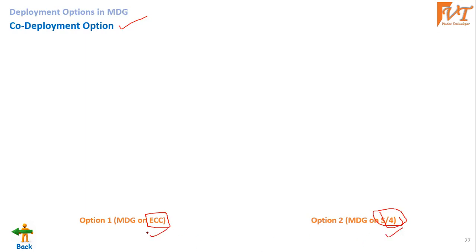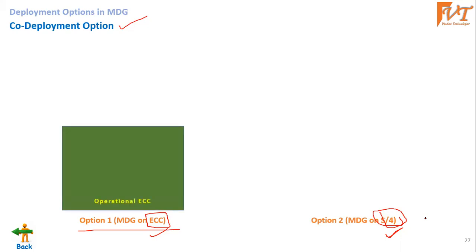We can have the MDG component available on ECC and S4 systems. So we will see how the co-deployment option works for the ECC system, and how it works for the S4 system, as well as how the hub deployment option works for ECC and for the S4 system.